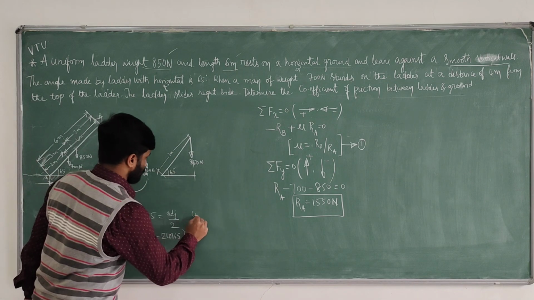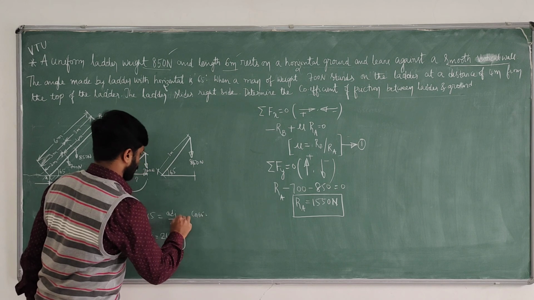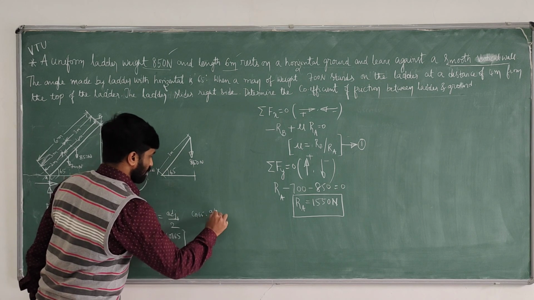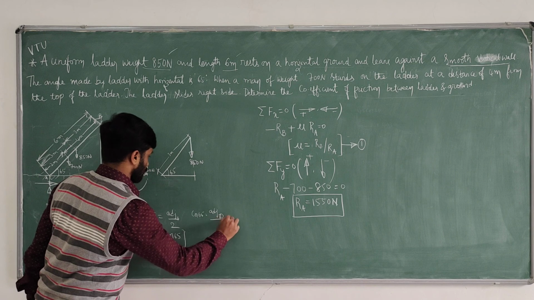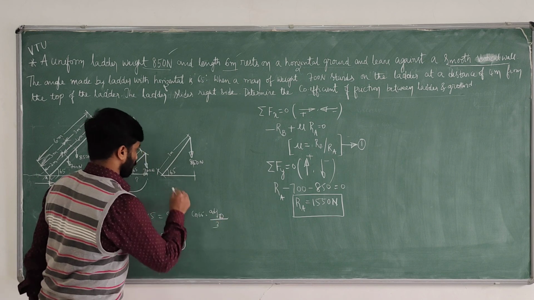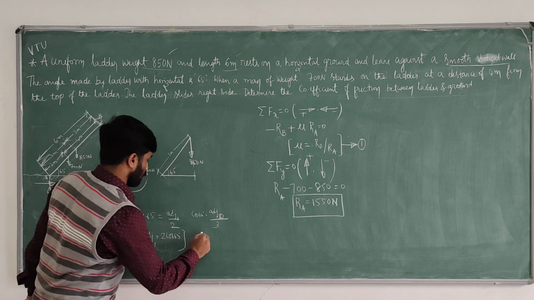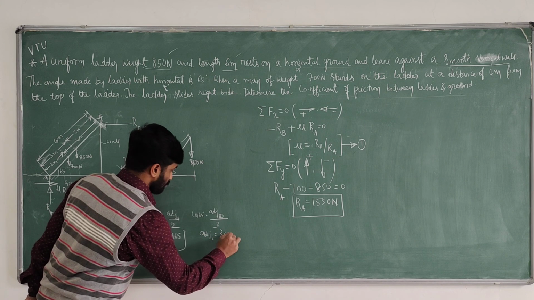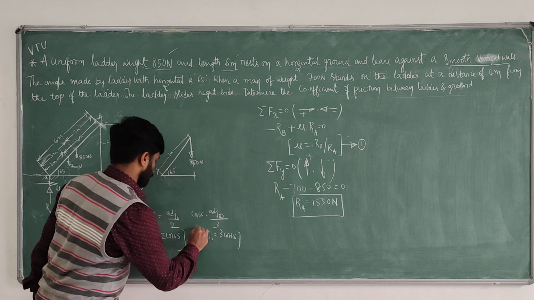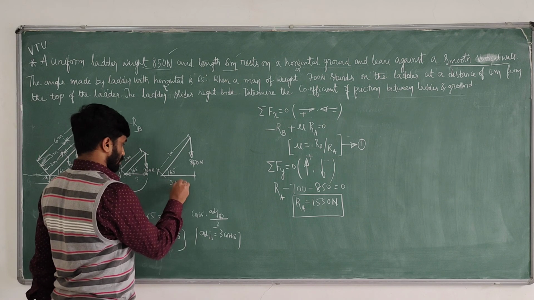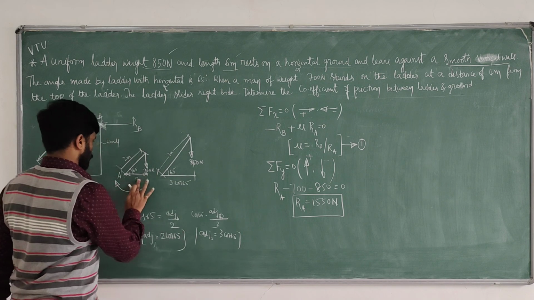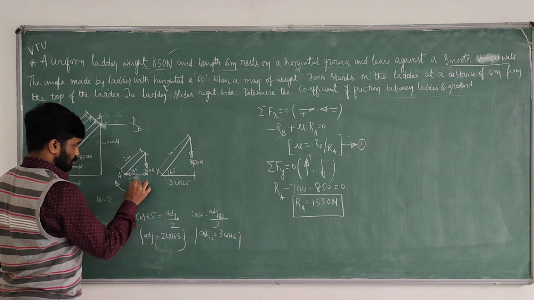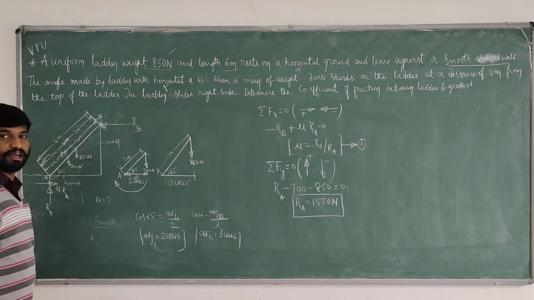Cos 65 equals adjacent 2, the second one, divided by 3. Adjacent by hypotenuse. Therefore, adjacent 2 equals 3 cos 65. This is 3 cos 65 and this is 2 cos 65.